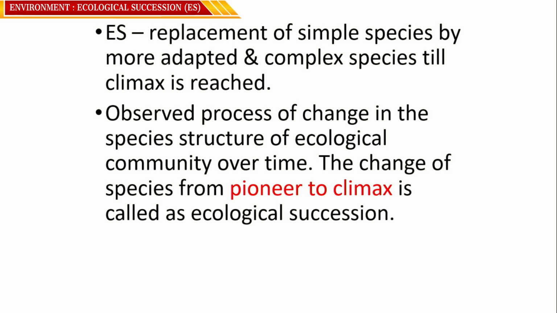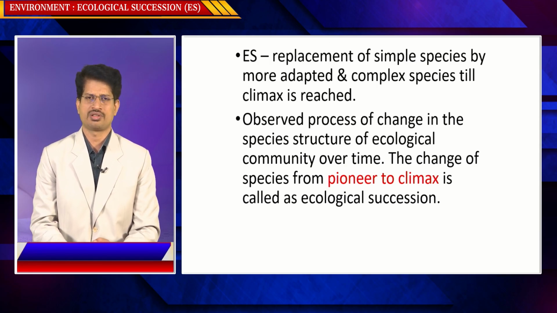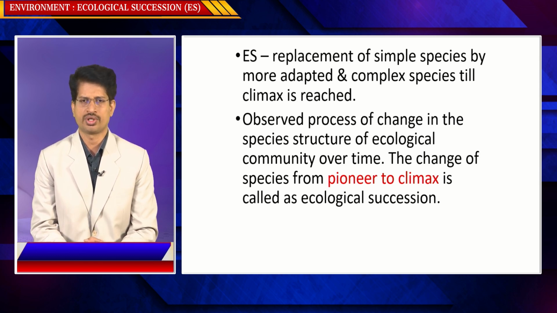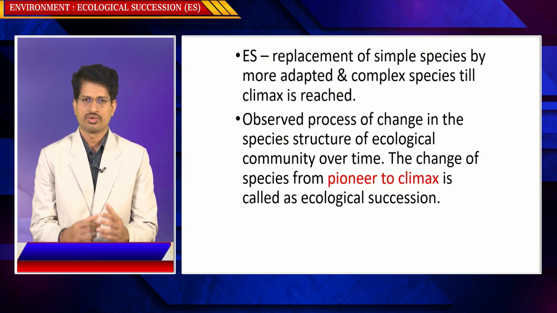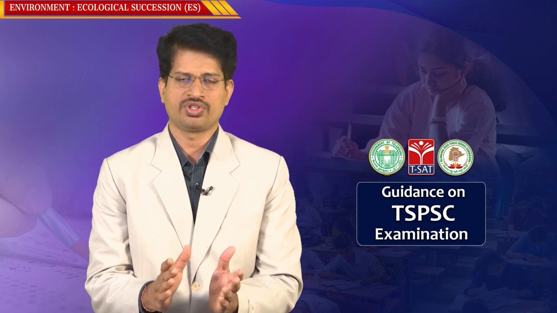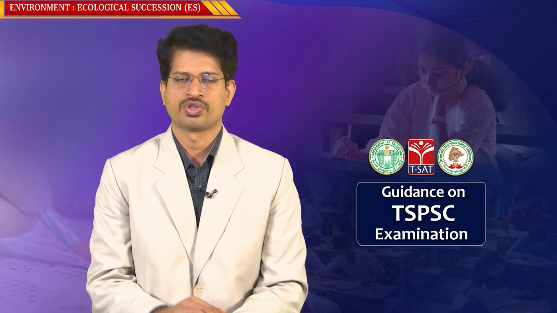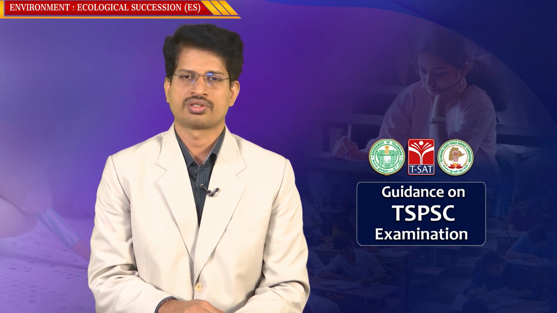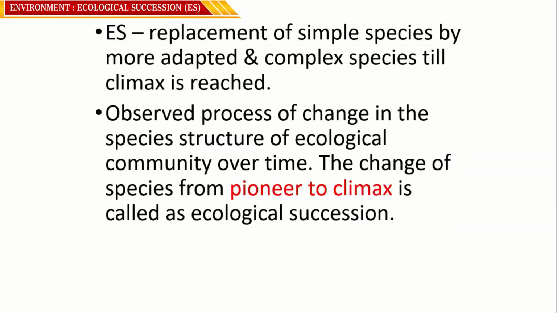For example, take the previous geological eras, the Carboniferous period. There was a dominance of different species of ferns, and reptiles like dinosaurs dominated. But right now, the angiosperms, the mammals, and the arthropods have dominated. So the type of species dominating a geological era is not always the same; it changes over a period of time. The species combination in an ecosystem gradually changes stage by stage. The change of species from pioneer to climax is called ecological succession.